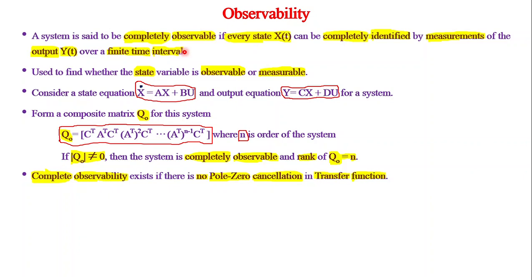if the rank of the matrix is n, where n is the order of the system, that means if the determinant value of the matrix is not 0, that means if the matrix is not singular, the system is completely observable. Therefore, the rank of the matrix is equal to the order of the system. We can also say the system is completely observable if there is no pole zero cancellation in the transfer function. Therefore, the last statement coincides with the last statement in controllability. Let us understand this controllability and observability still better.